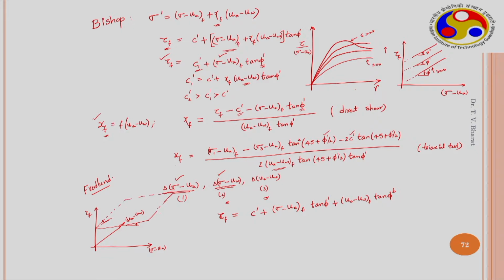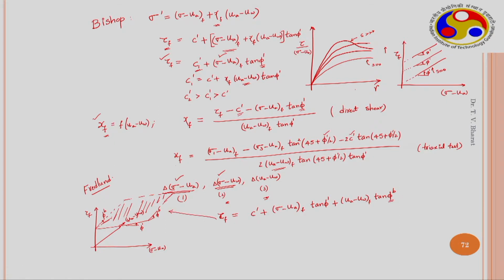So, this is how the failure envelope is obtained. The angle with respect to UA minus UW is phi b, and with respect to sigma minus UA is phi dash, this is again phi b, and this is the failure envelope. So, the equation defines this particular failure envelope.